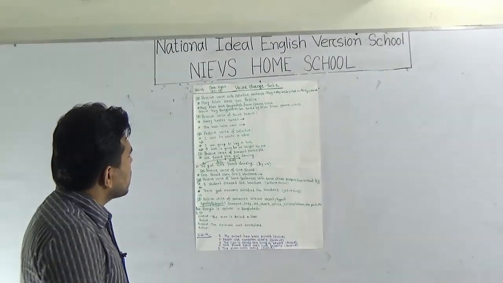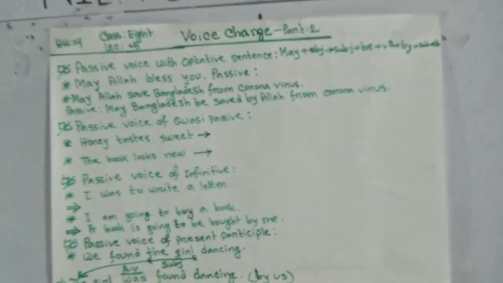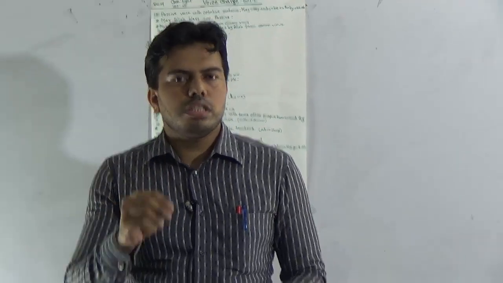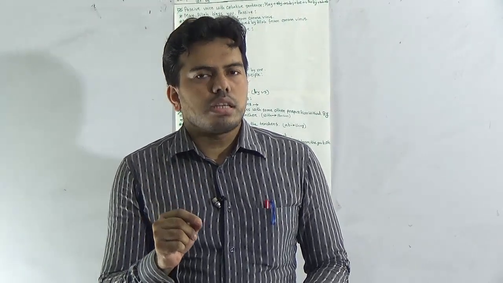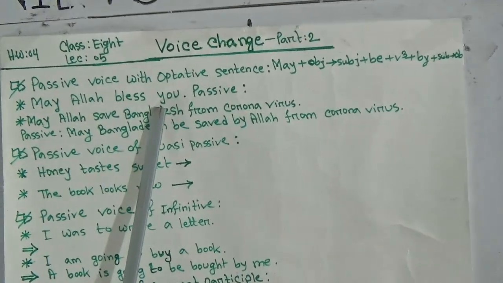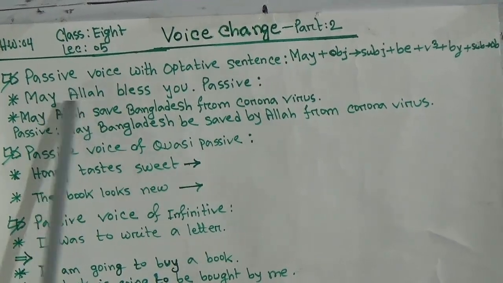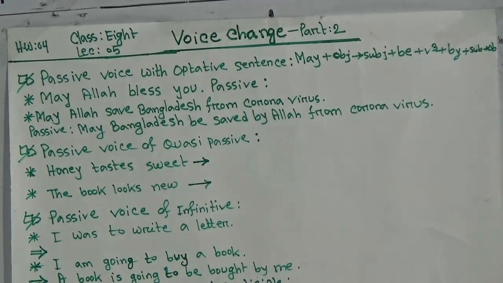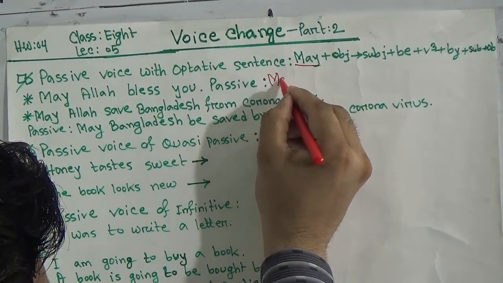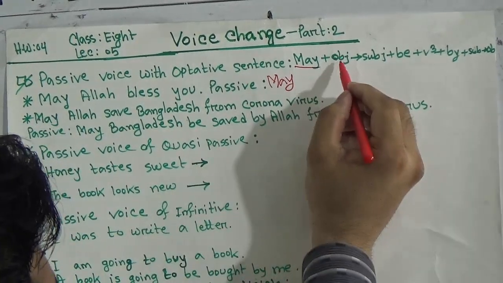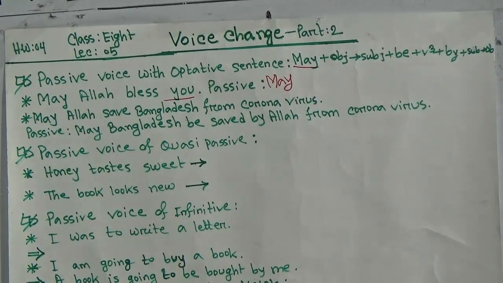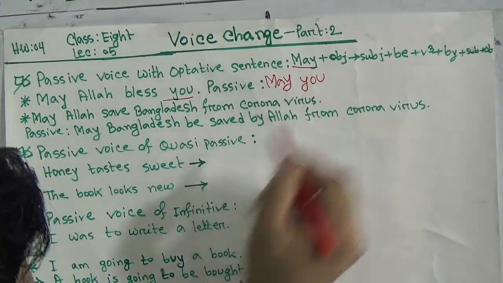First of all, look at the passive voice with optative sentence. You know that an optative sentence starts with may. If I say, may Allah bless you, then you can change it by following these rules. First of all, you have to write may. Next, write object will be subject. So take object from your active sentence. Your object is you. So write here as your subject, may you.